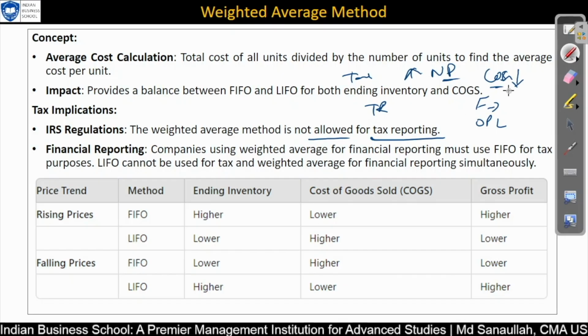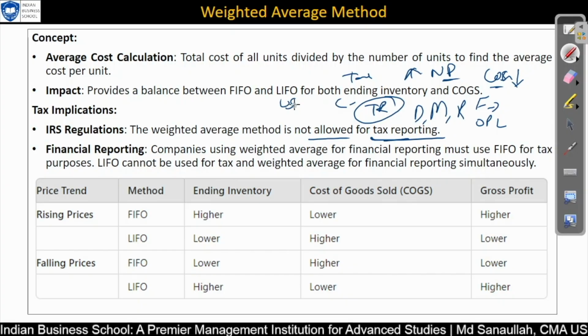Okay, so that your cost will be on the lower side and your net profit will be on the higher side, so that they can get good tax. Okay, so these are the intentions of different departments. Management has their own intention to reduce tax. And the tax authority will say based on their